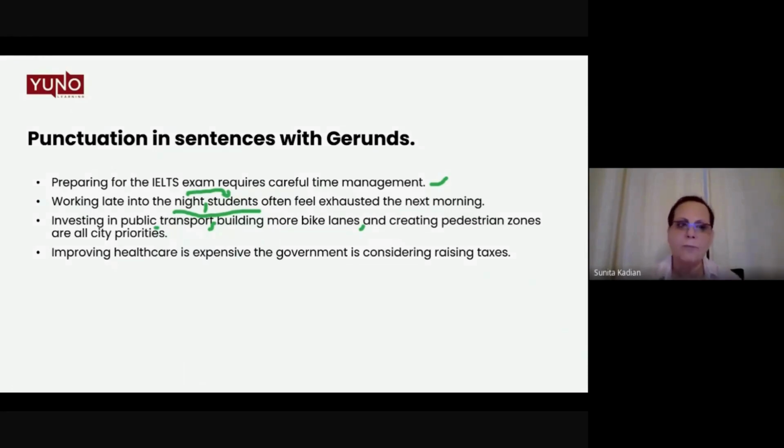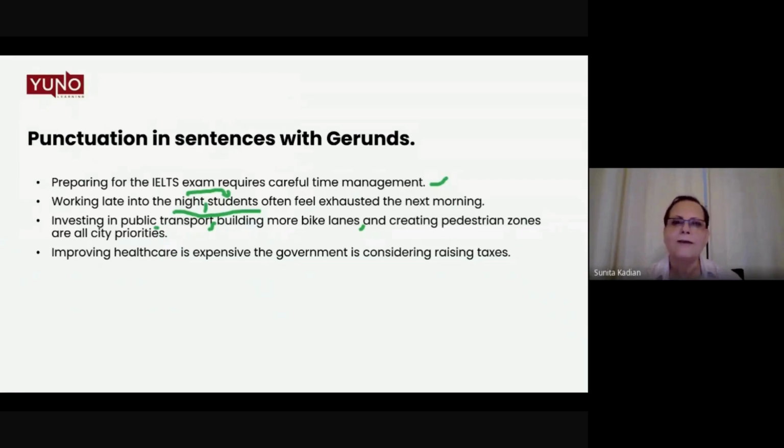So investing in public transport, this is parallelism. You got a gerund in one phrase, a gerund in the second phrase, a gerund in the third phrase. A parallel structure. So investing in public transport, building more bike lanes, and creating pedestrian zones are all city priorities. If I have to give you a simple example of this, reading books in my free time and making oil paintings during the holidays,